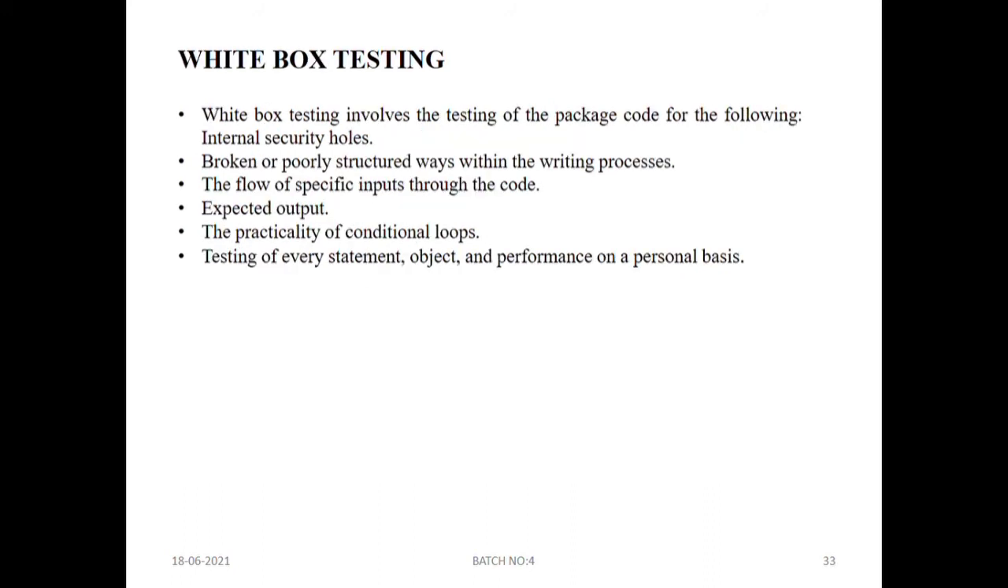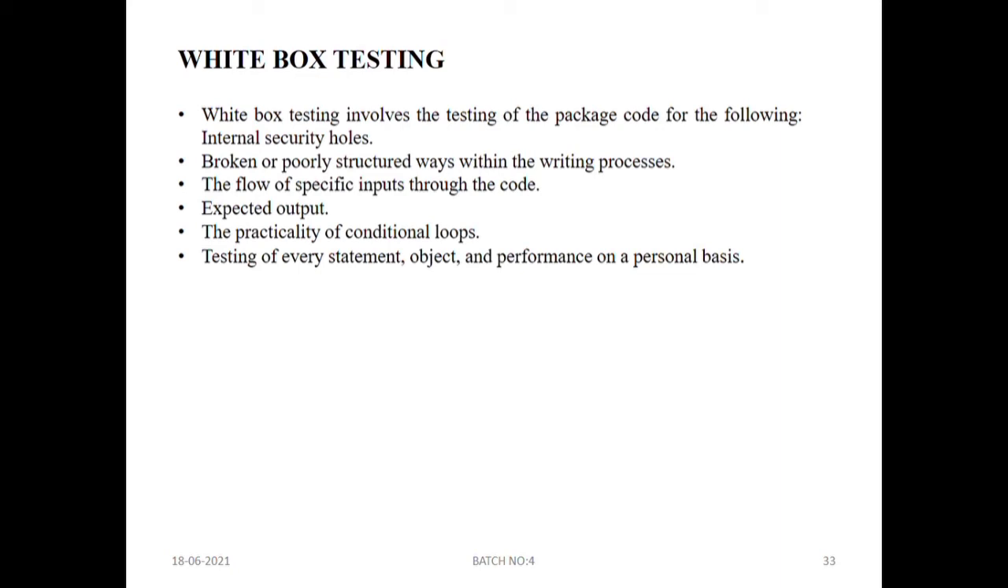The next one is white box testing. White box testing mainly involves the testing of the software code for internal security holes. In this test, every statement, object, and function will be seen individually. We will also see the coding process, whether it is broken or poorly structured, the flow of specific inputs through code, and also check the expected output. This is all we do in white box testing.